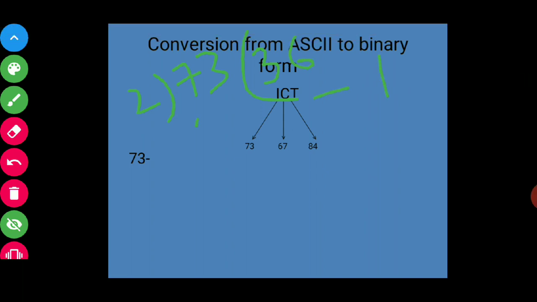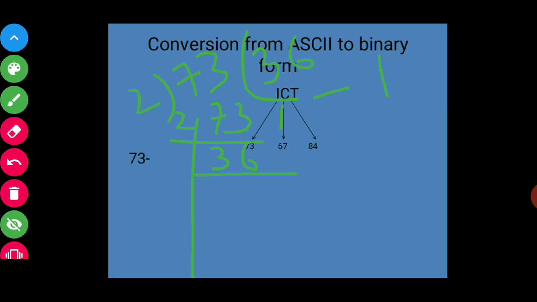So how will I do it here? I will write the quotient 36 below here and the remainder 1 over here.